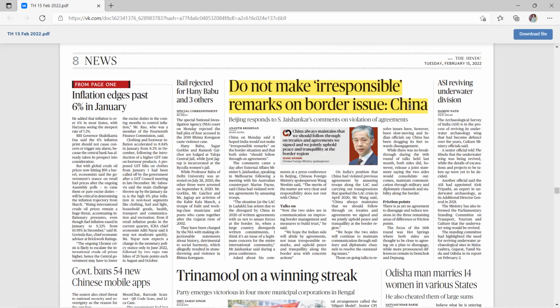China has said in response that this is an irresponsible remark on the border issue, and China is very much committed to adhering to the agreements signed between India and China to resolve the border dispute. And these agreements we discussed in yesterday's session, that there are three agreements: the agreement of 1993, the agreement of 1996, and 2013.